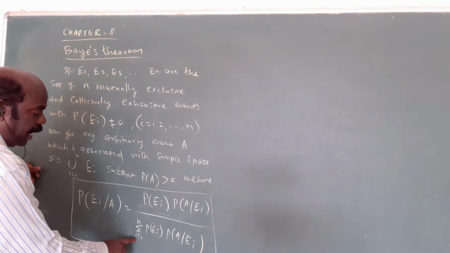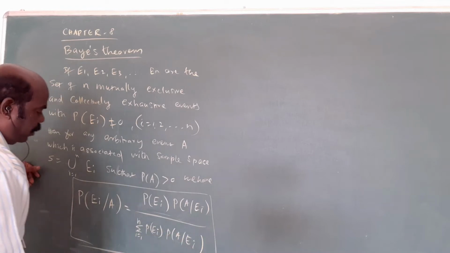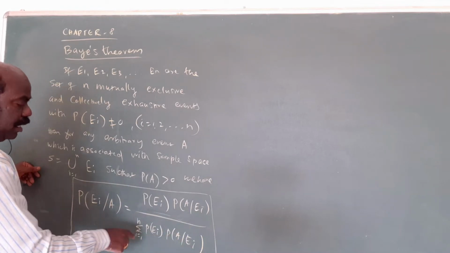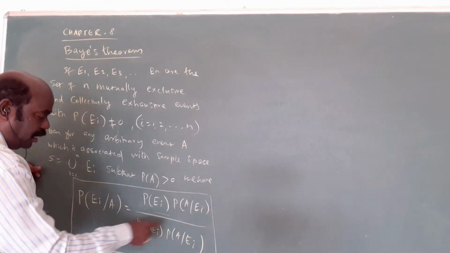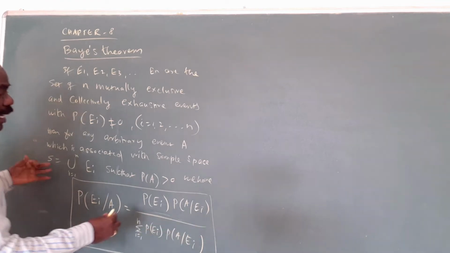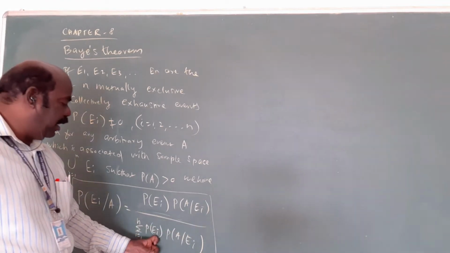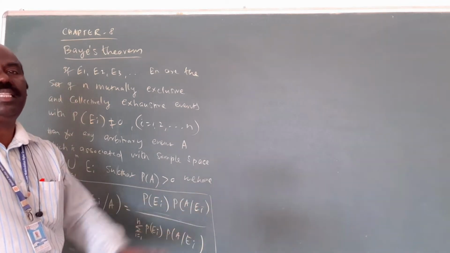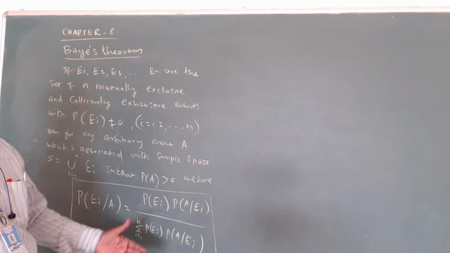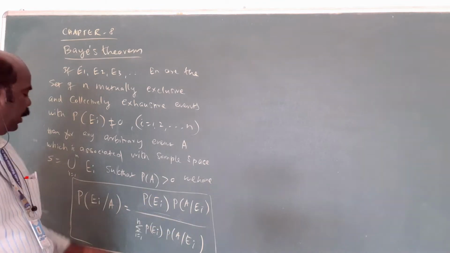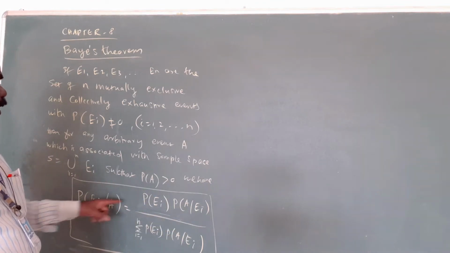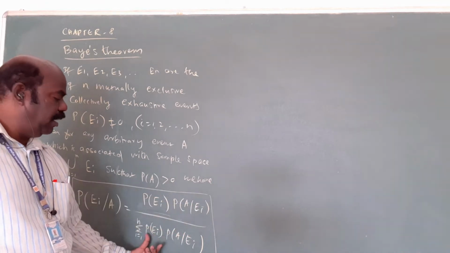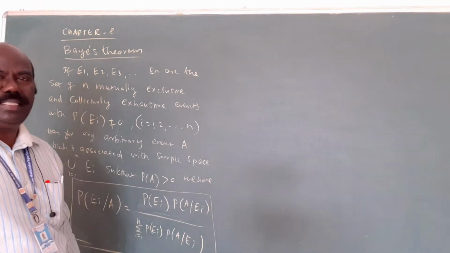That means what? If i is 1, then 1 term will come. Then if i is 2, sigma adds the second term. Suppose 3 events are involved, we will get P of A given E1 plus E2, E3, 3 terms involved. If only 2 events, then only 2 terms will be involved.